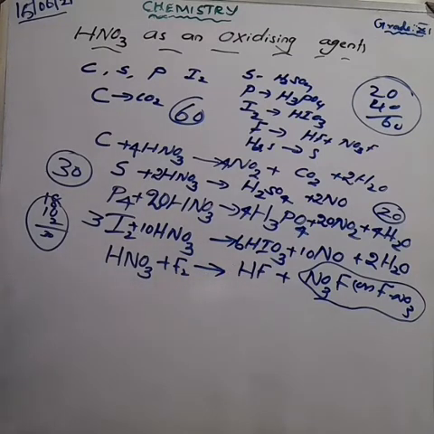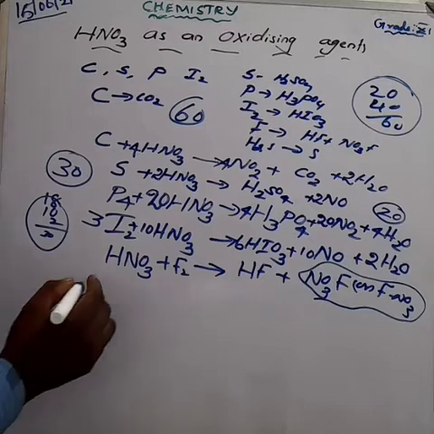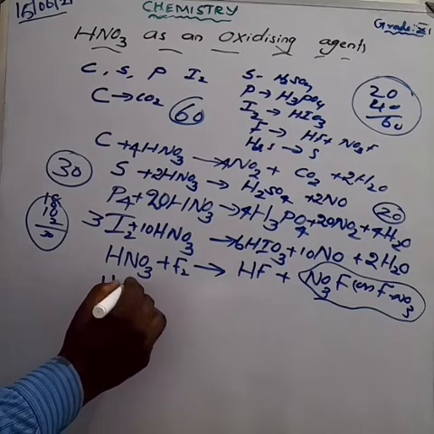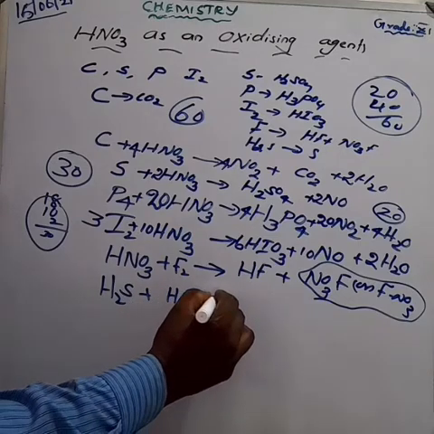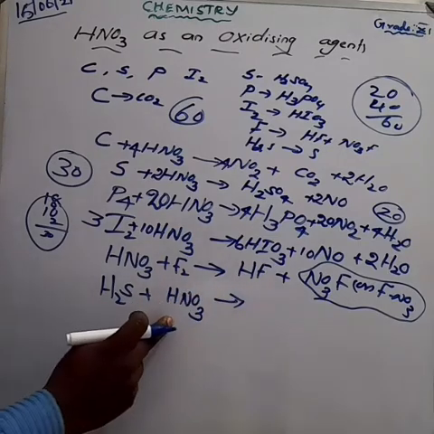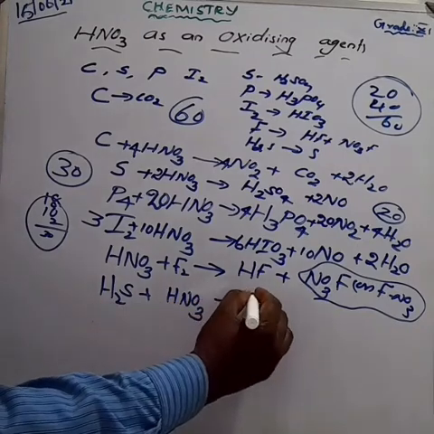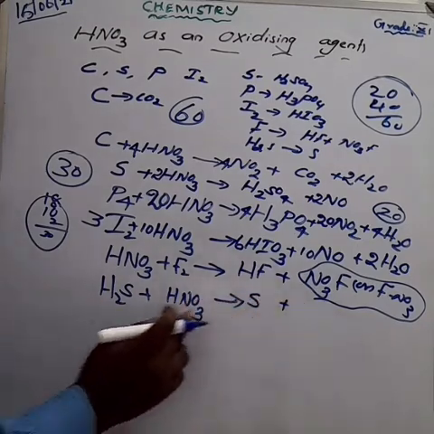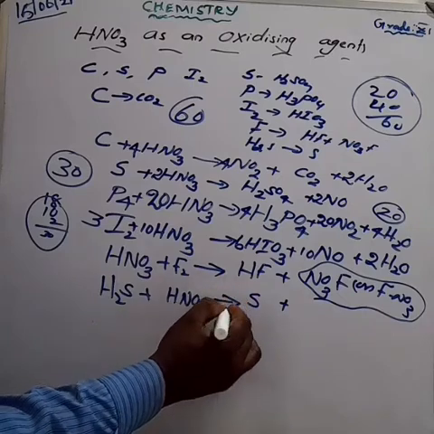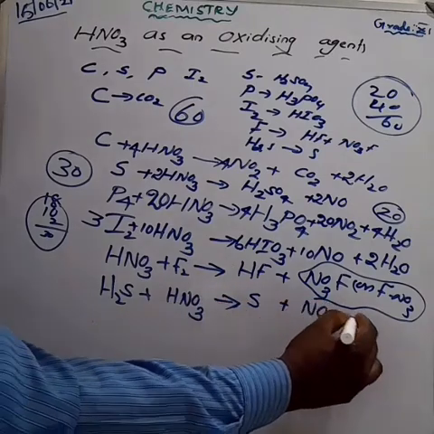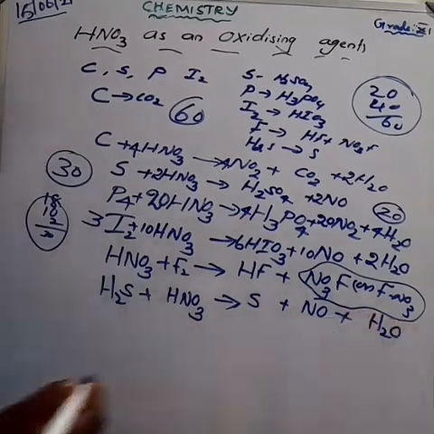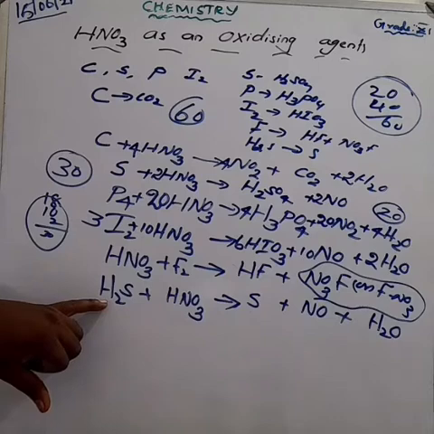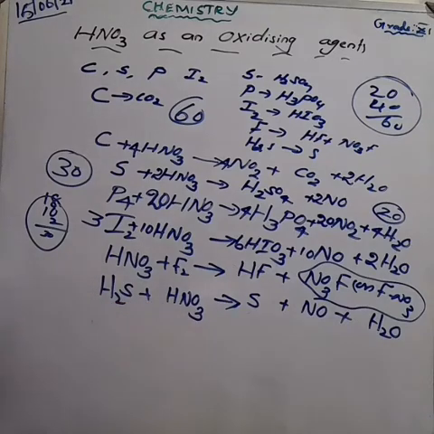Next, non-metals. We are taking hydrogen sulfide reacting with nitric acid, which can be written as HNO3. We get here the sulfur is reduced, right? So we can write sulfur plus nitrogen combines with the oxygen, we get NO plus, here having hydrogen, here having oxygen to form water molecules. So these are the products obtained: sulfur, nitrogen oxide, and also water molecules. So how can you balance the equation?